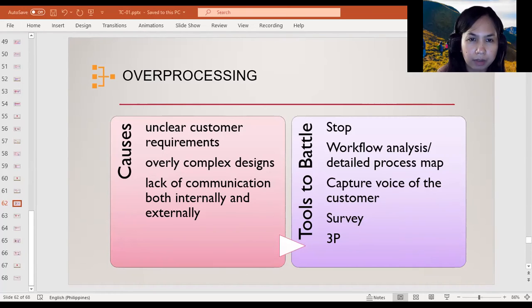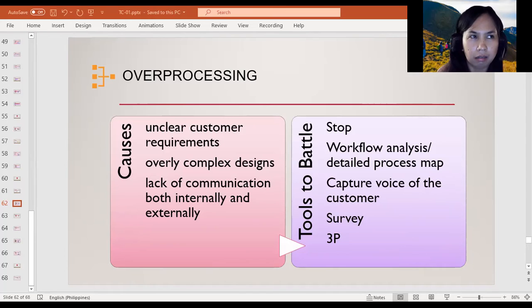No, all you need is a piece of paper, a pencil, and someone familiar with the process in question. And then what else do we have? Understanding what our customers want and expect from us is extremely important. So that includes finding a way to capture the voice of the customer. There are a variety of ways to go about this. Some companies use surveys, while others who have a good working relationship with their clients simply ask them what they truly value and expect from their product or service.